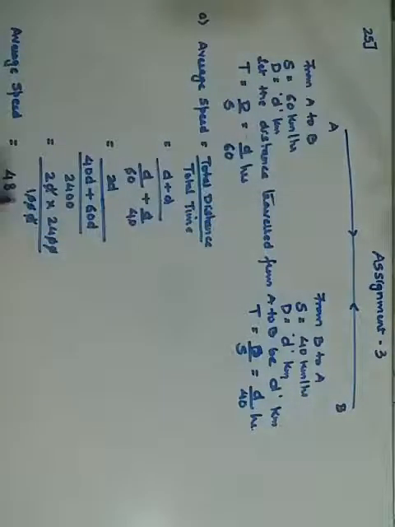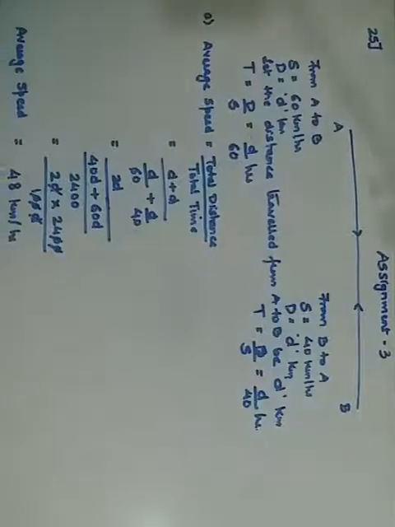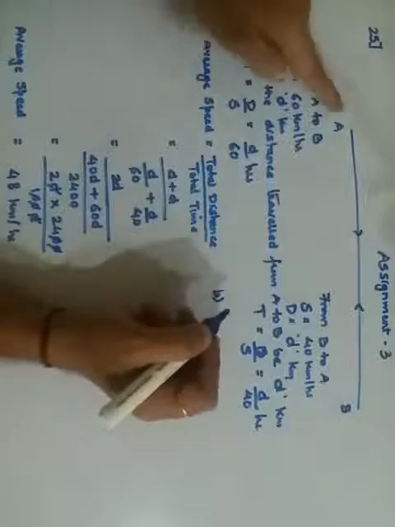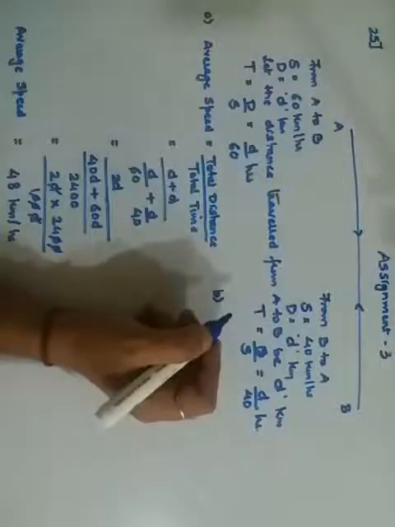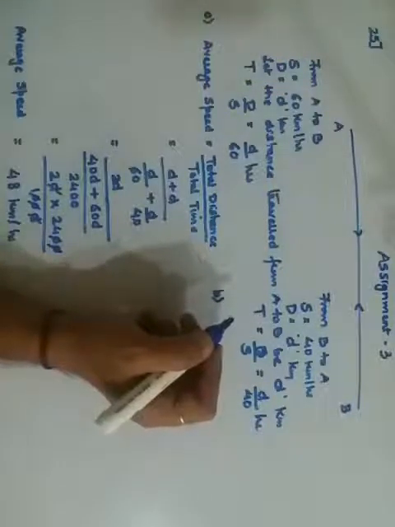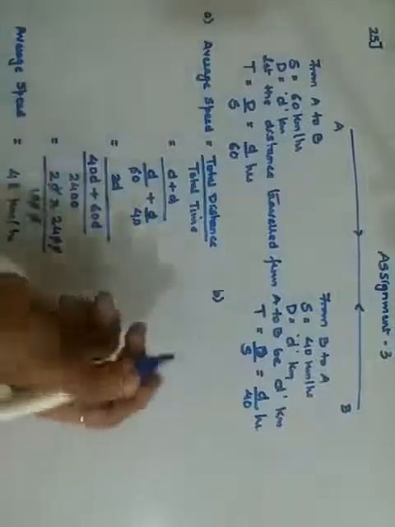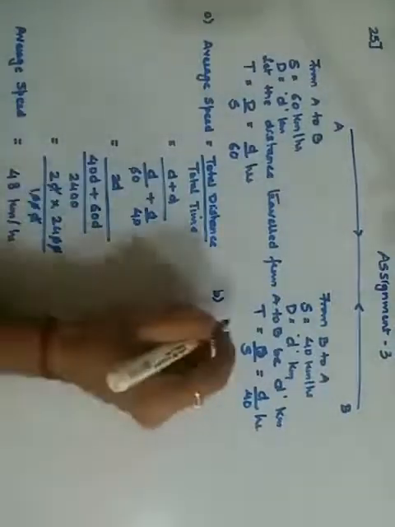As the unit says, it is kilometers per hour. 48 kilometers per hour. Are you able to see? Is it visible? Yes, it is visible in the screen. Okay, so this is for your average speed. Same way when you want average velocity, but if you see the object, the train or what is it, the object is the body. The body is coming back to its original position. That means the final and the initial position remains the same.